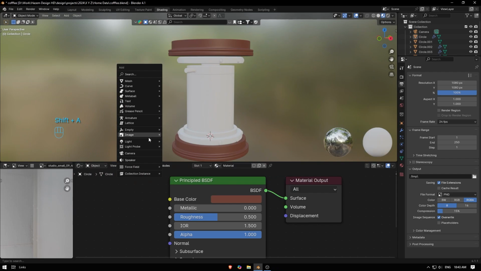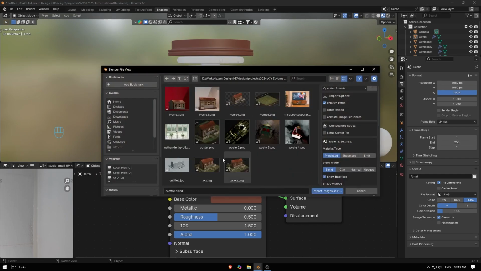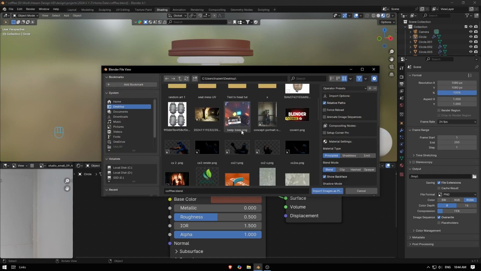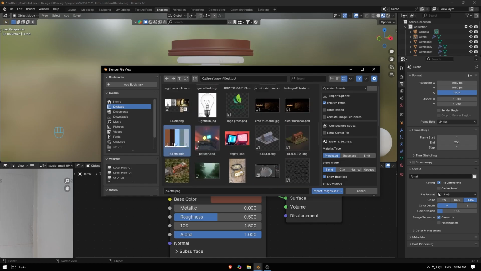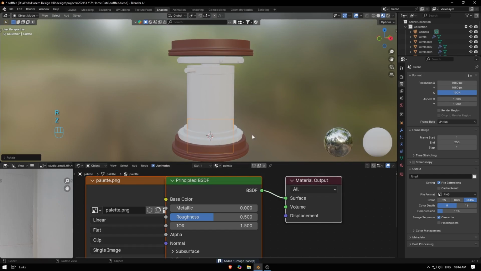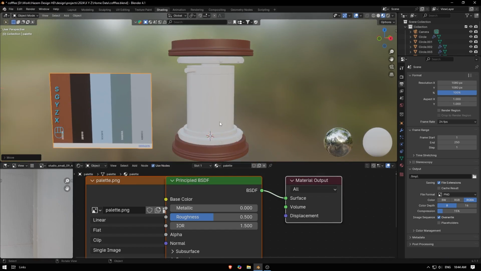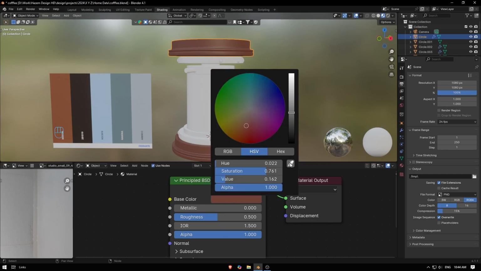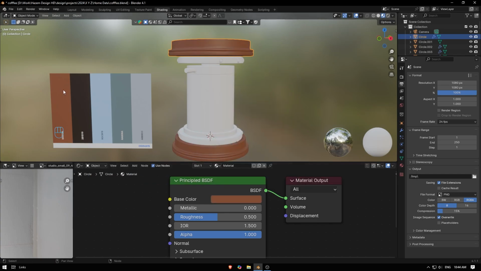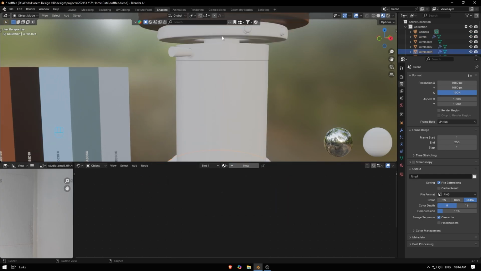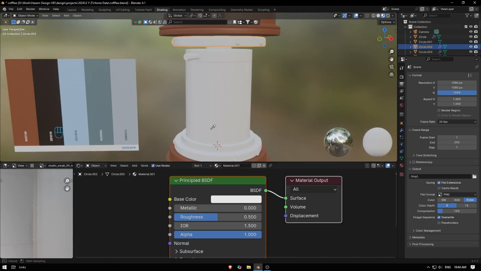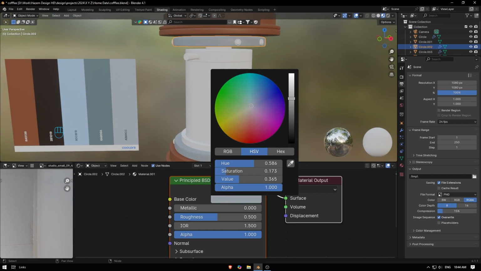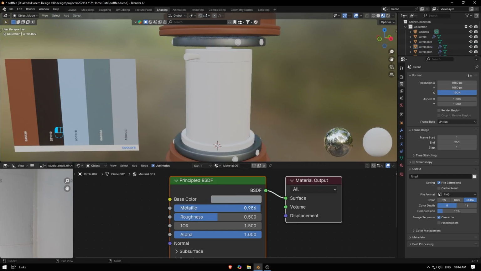I'm gonna go here, Shift A, and image as a plane, and go down to desktop or where we saved this, and locate your file like this. And here I'm gonna go with base color and eyedropper, just pick the same colors, and maybe tweak this a little with silver, so brown silver as here, gonna be good. So silver, maybe just make it darker, and boost the metallic, lower the rough, something close to this.